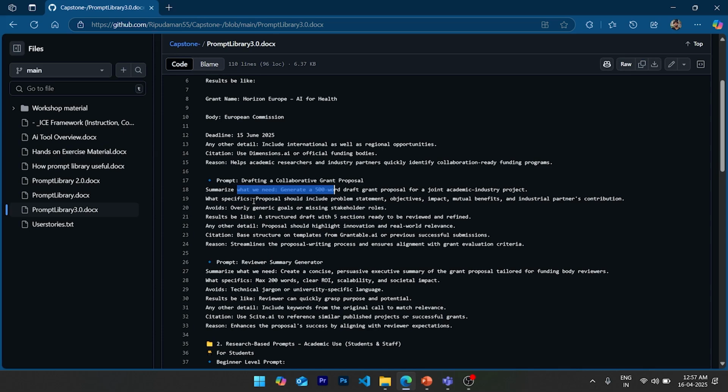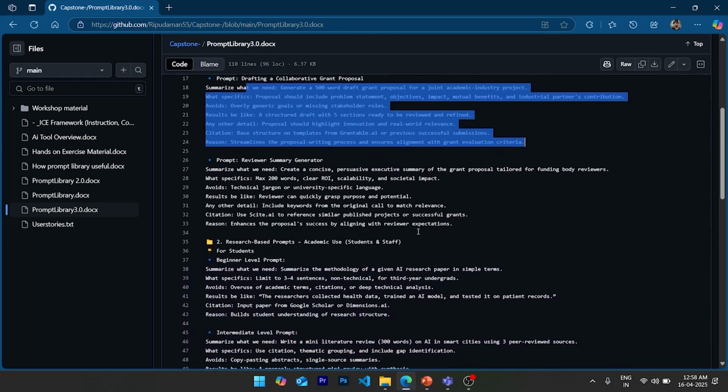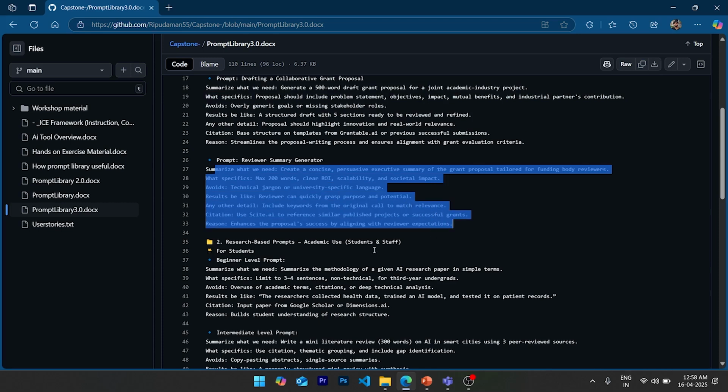This is a very detailed prompt which can help the APIs and AIs improve our productivity, and they can give more precise results in that particular scenario. Then we have the research based.